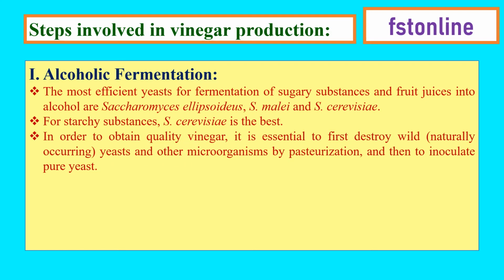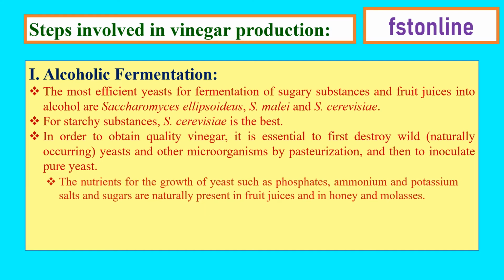In order to obtain a better quality of vinegar, it is very important to destroy the microorganisms or naturally occurring wild yeast present on the surface of the raw material or fruit juices by heat treatment such as pasteurization. After pasteurization, the pure yeast is inoculated into the raw material.